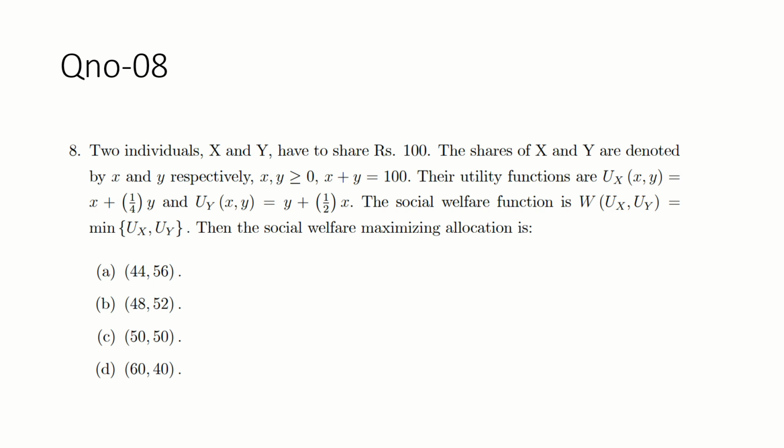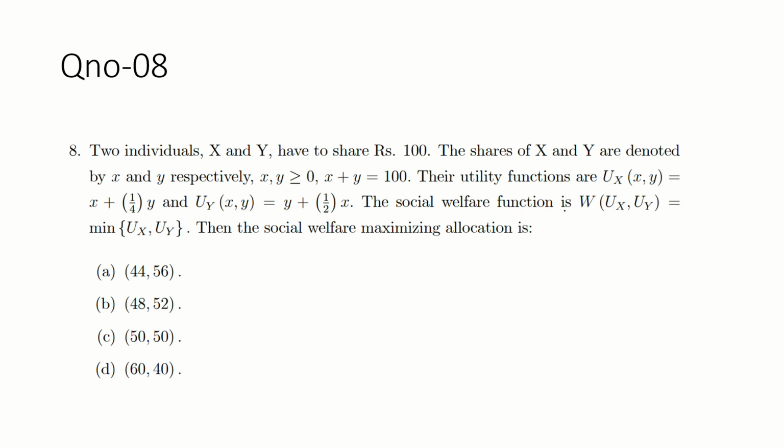The shares of X and Y are denoted by small x and small y, and x plus y is equal to 100 units. Their utility functions are given here: for individual 1 this, for individual 2 this.